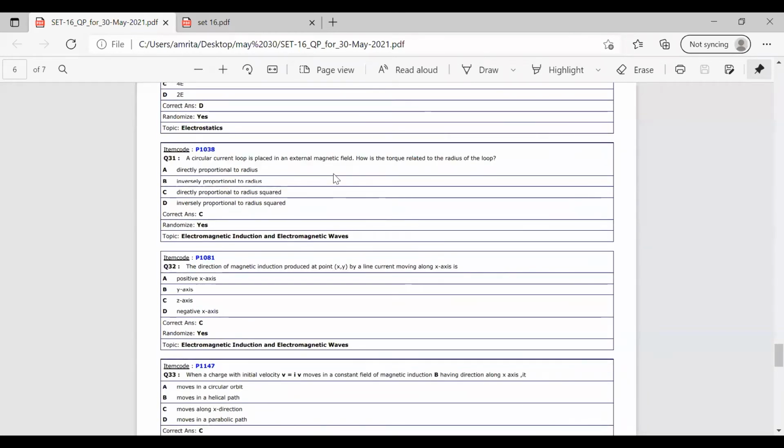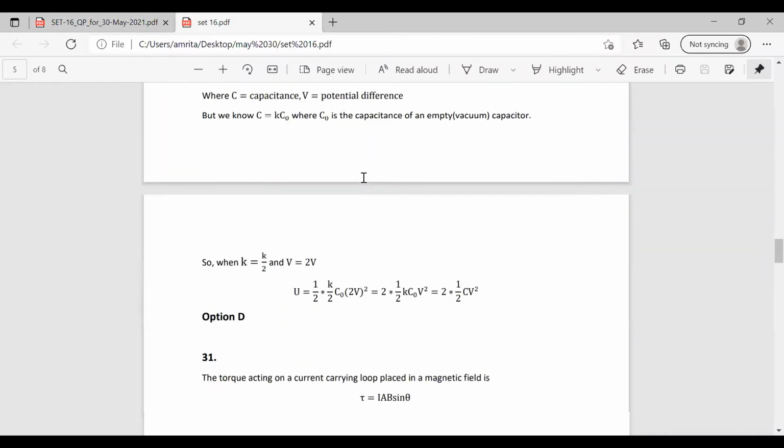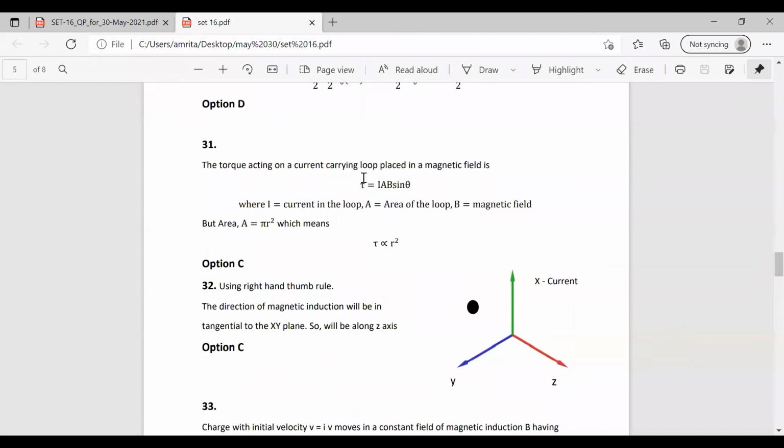That is question number 31. A circular current loop is placed in an external magnetic field. How is the torque related to the radius of the loop? We have the equation for the torque acting on a current carrying loop in a magnetic field: tau is equal to IAB sin theta, where A is the area, B is the magnetic field, and I is the current.